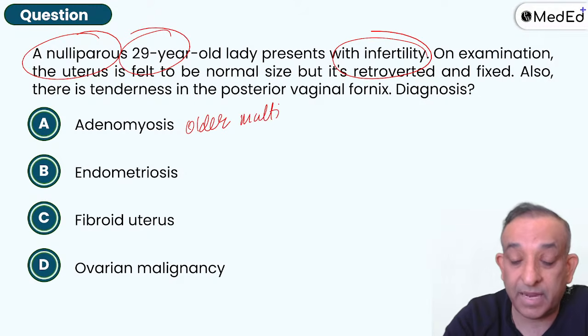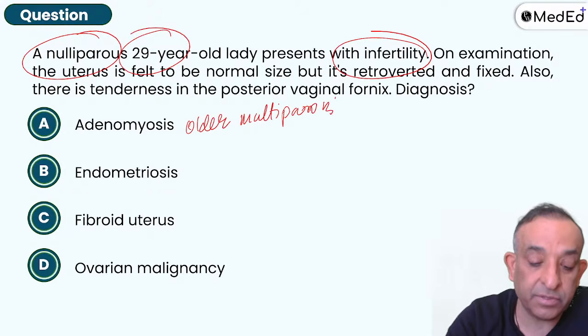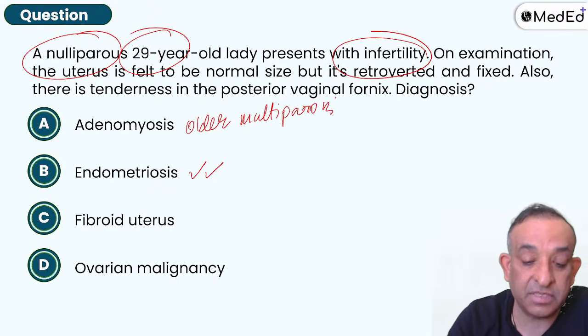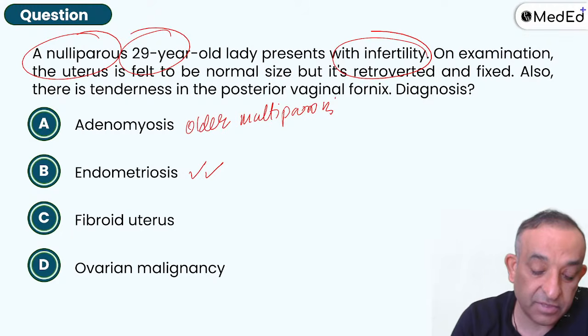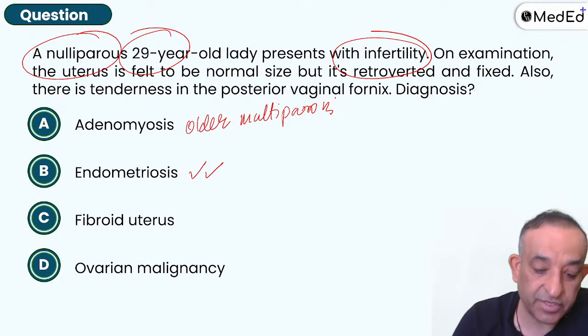I mean, we are talking about black and white. I remember I told you multiparous women. Endometriosis, yes, is the answer. Fibroid uterus is not the best answer for this situation. Ovarian malignancy, again, retroversion of the uterus is classical endometriosis.